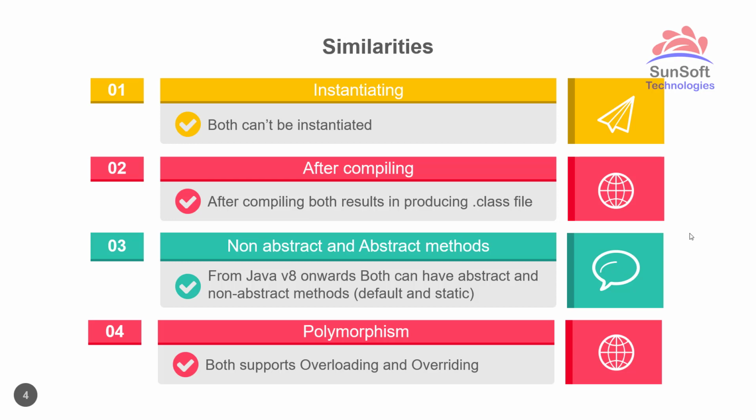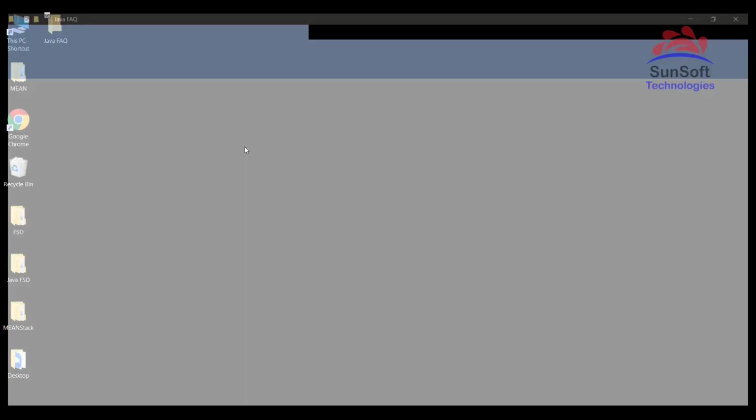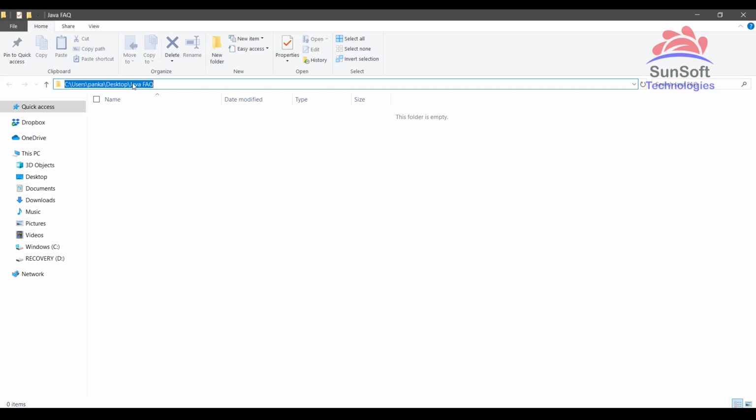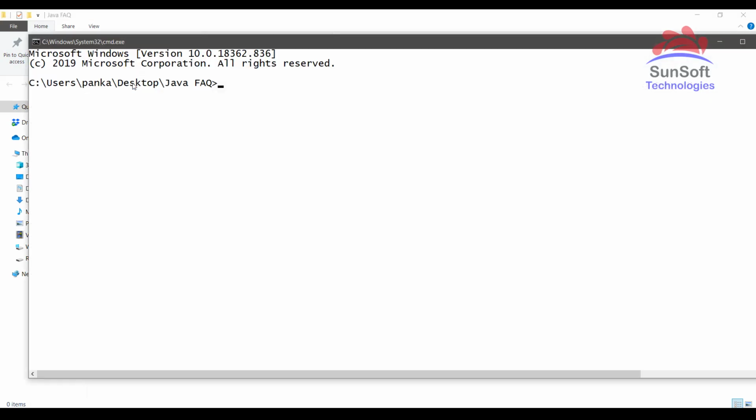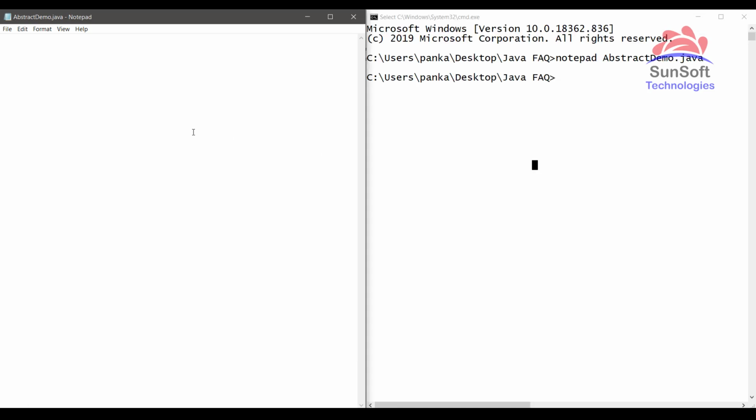So let's see now all of these things practically. Going to the FAQ folder, opening the command prompt and writing here abstract demo.java. Again, let me arrange this into two half screens. Yes, it's arranged. Now let's see one by one all of these points which we have discussed.